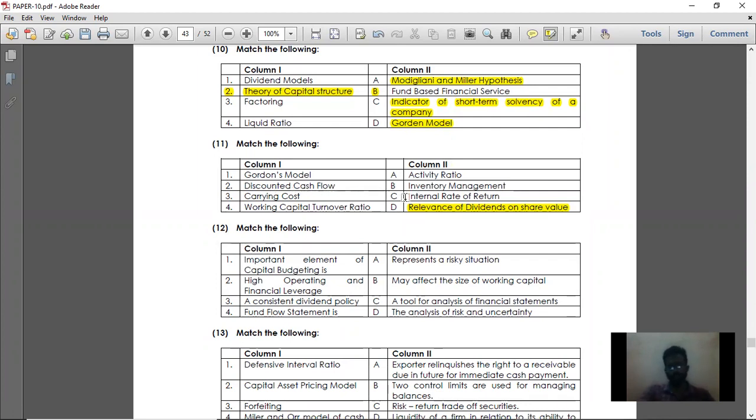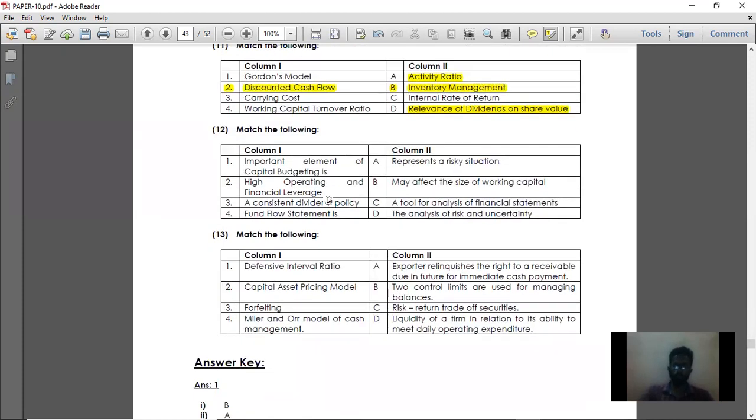Discounted cash flow is the internal rate of return. Carrying cost is inventory management. Working capital turnover ratio is also called the activity ratio. The other name of working capital turnover ratio is activity ratio. Then moving on to question number 12. Point number 1, an important element of capital budgeting is analysis of risk and uncertainty.